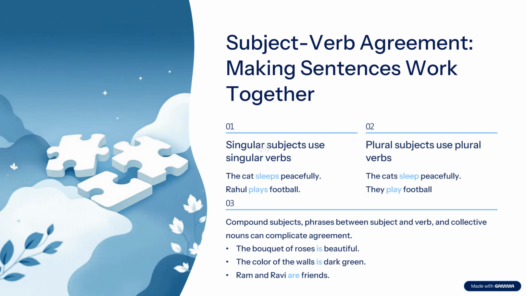In the next sentence, Ram and Ravi are friends. The words Ram and Ravi are connected by and. Whenever two subjects are connected by and, they will take a plural verb. So here are is used.